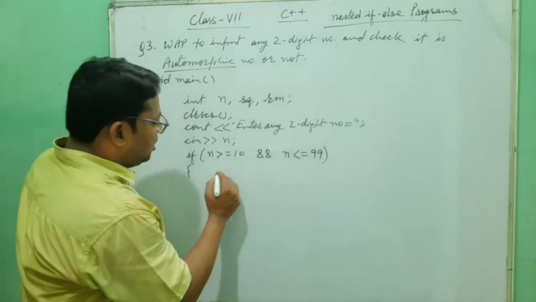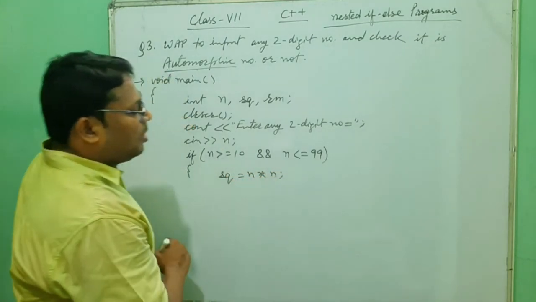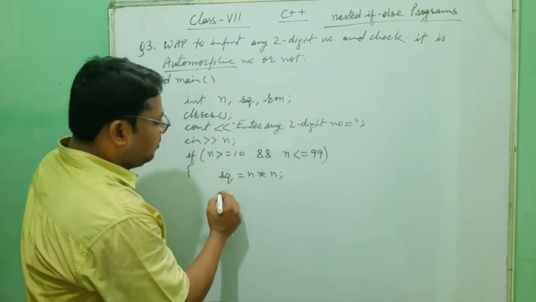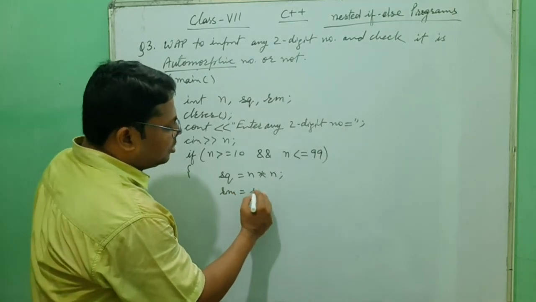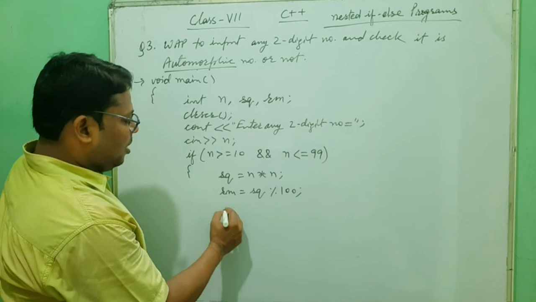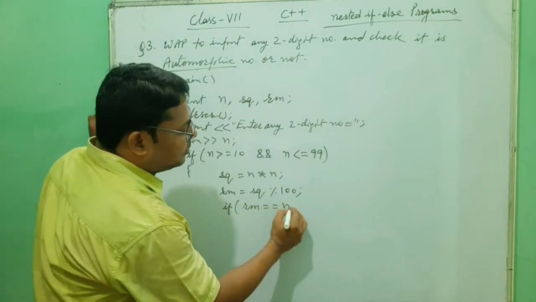Then we find the square, which is n into n. The square must end with the number. For the remainder, Rm is equal to SQ mod 100. Now you check whether the remainder equals n.